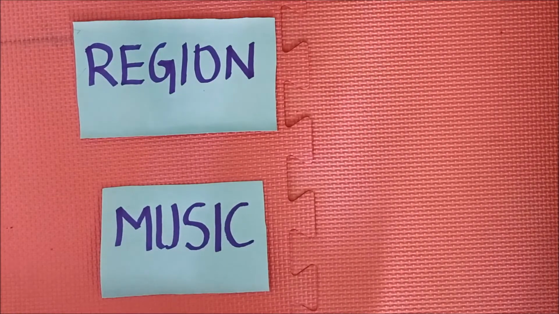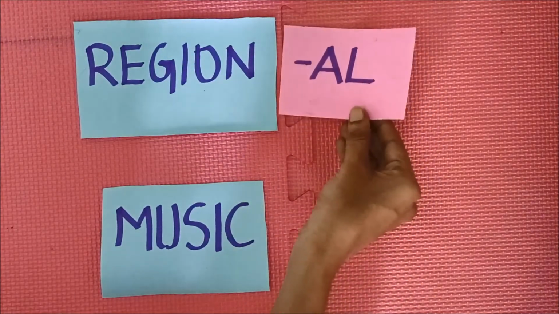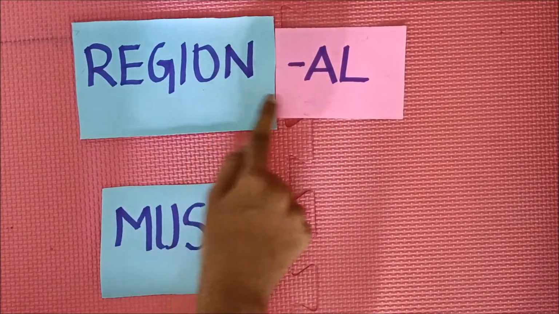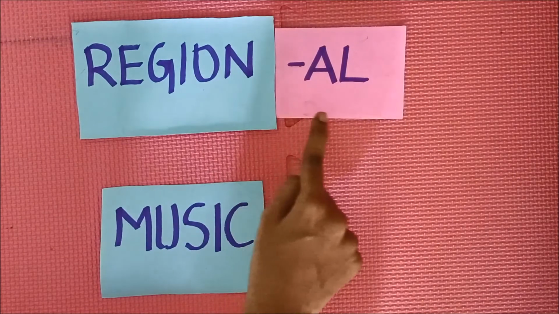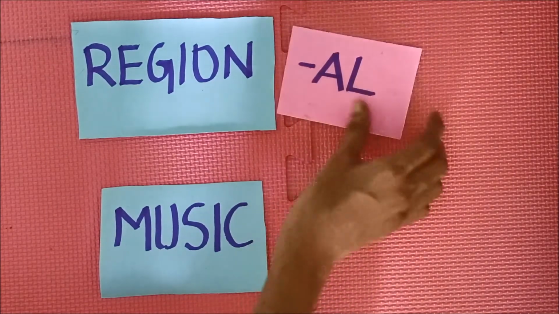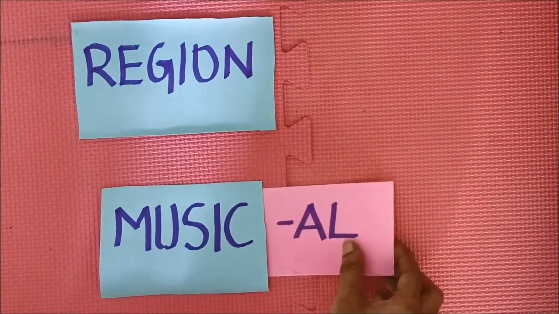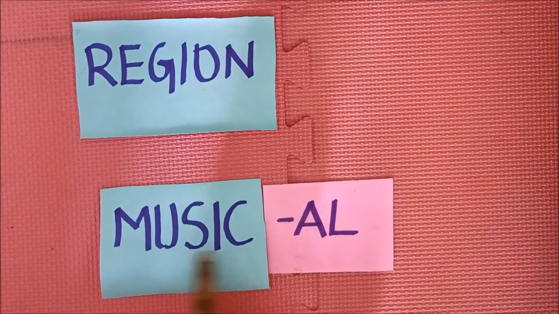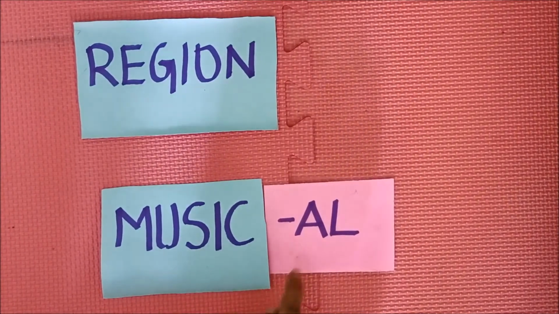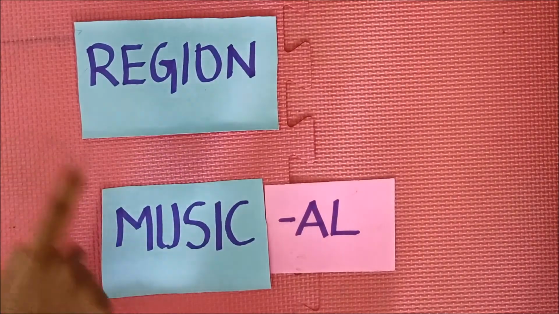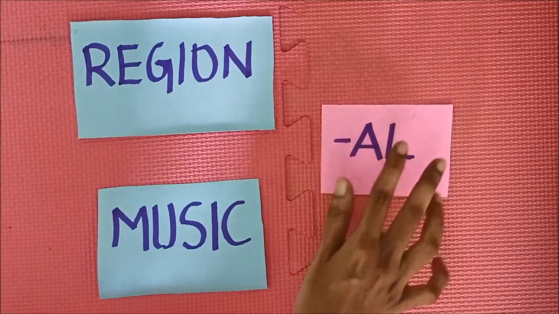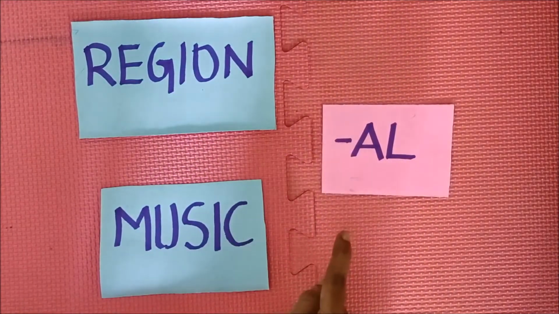So now we are going to add the suffix al. So regional, R-E-G-I-O-N-A-L. So this is the suffix word. Likewise, I am going to add this al to music. So musical, M-U-S-I-C-A-L. So this al comes to both, regional, musical.